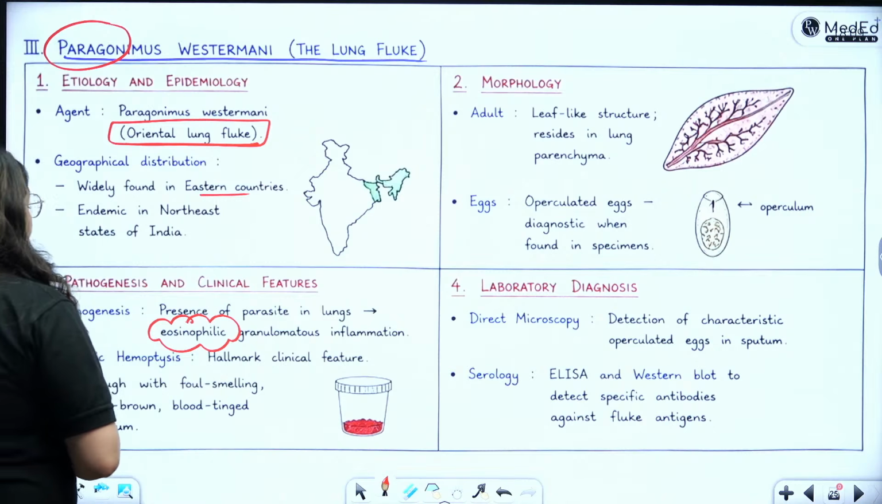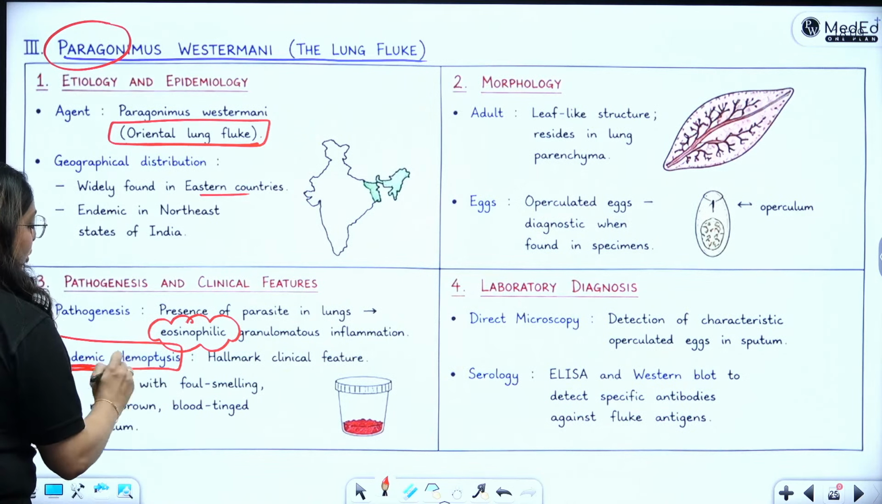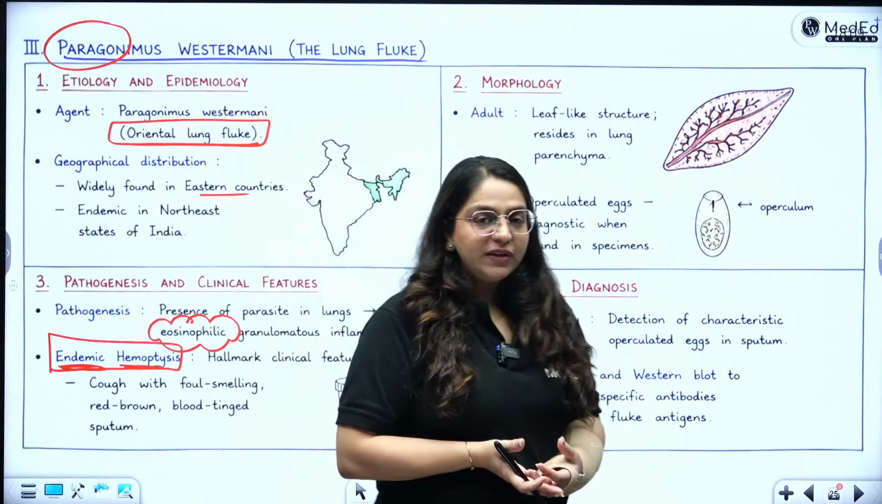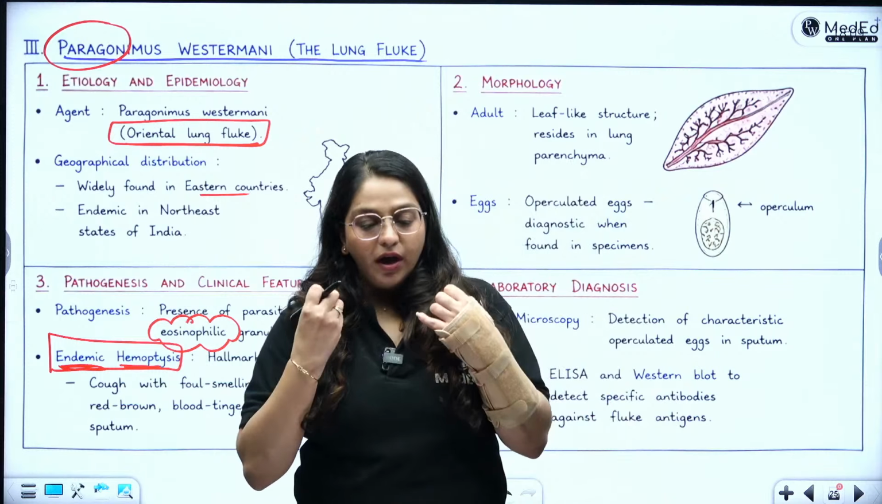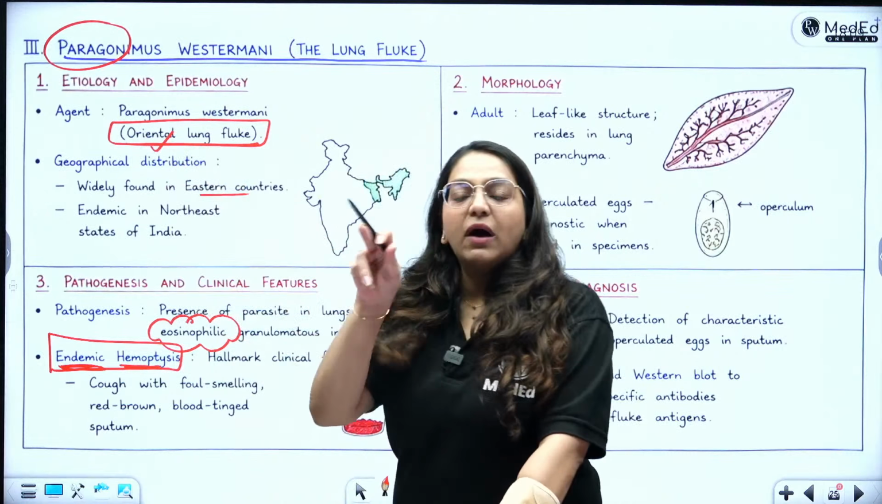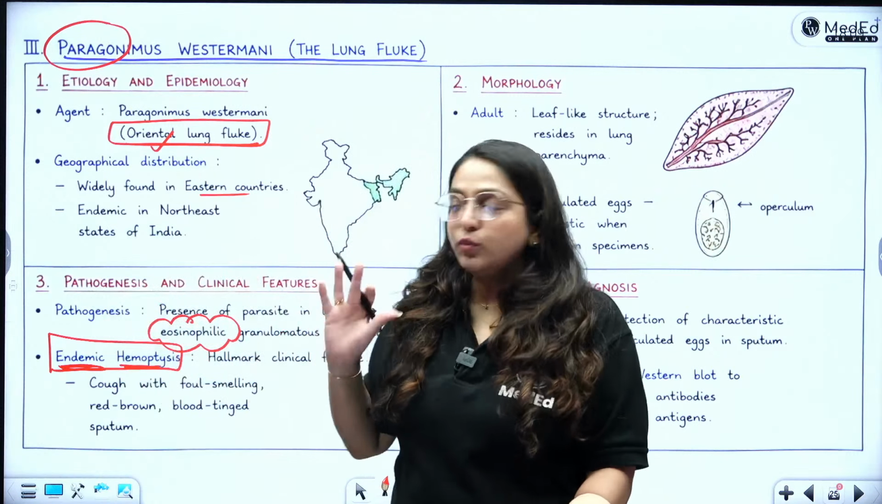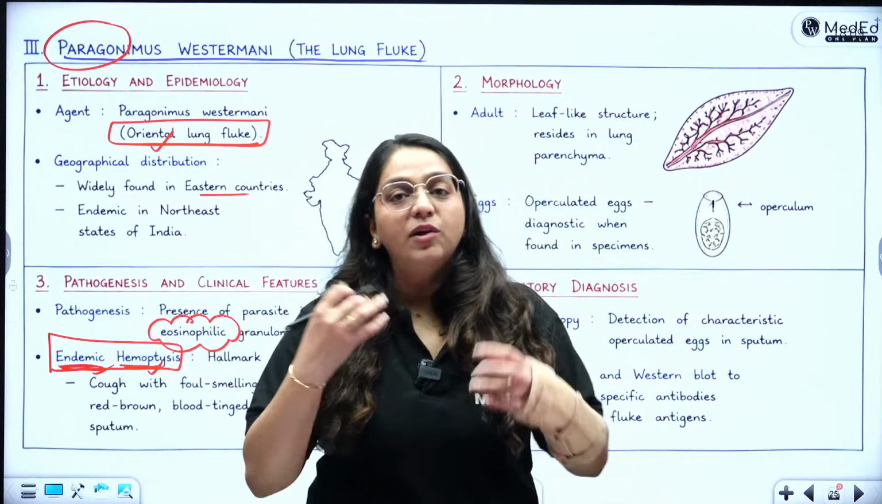So it causes endemic hemoptysis. Look at the words: endemic hemoptysis. Hemoptysis, why? Because of the parasitic infection of the lungs, so it is leading to blood in the sputum. But why endemic? Because of this oriental distribution. It is only found in the endemic zones. It usually does not affect other parts of the world. So endemic hemoptysis: in specific areas, people will start coughing out blood.